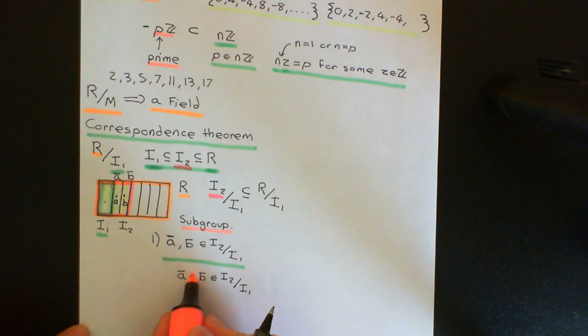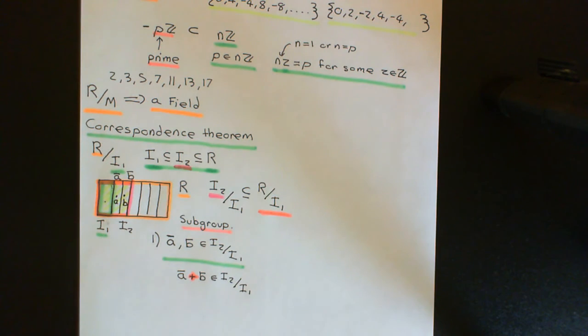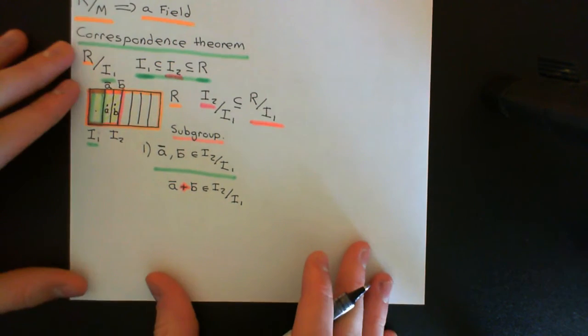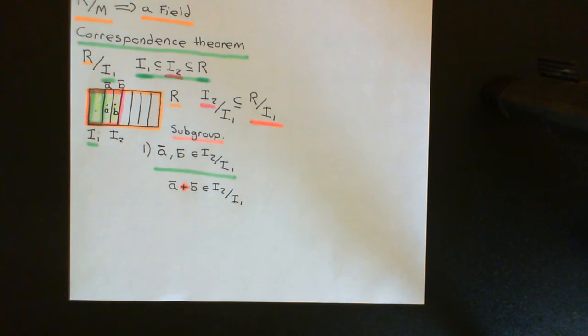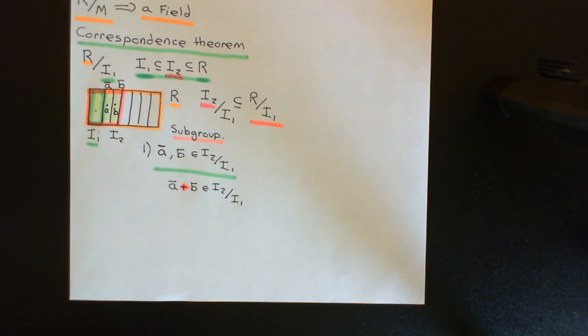Okay, and I'll just colour in this addition in red here because it's addition in the quotient ring. So now what we need to do is revise how we add two cosets together. Remember, the way we add two cosets together in a quotient ring is we take a representative from this one, a representative from this one, add them together in the initial ring, capital R, and then take the coset that contains that answer.